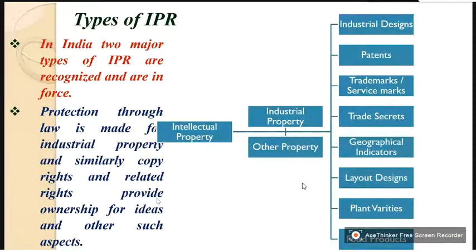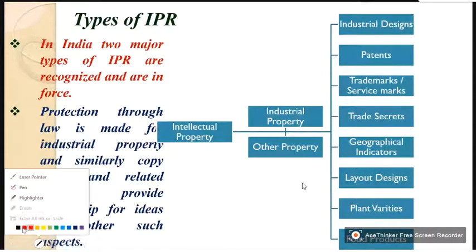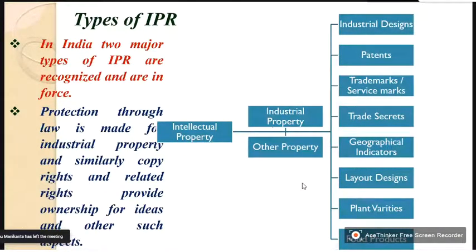So therefore, the intellectual property is divided into two aspects. One is an industrial property, and the second, all other things come under the second category.